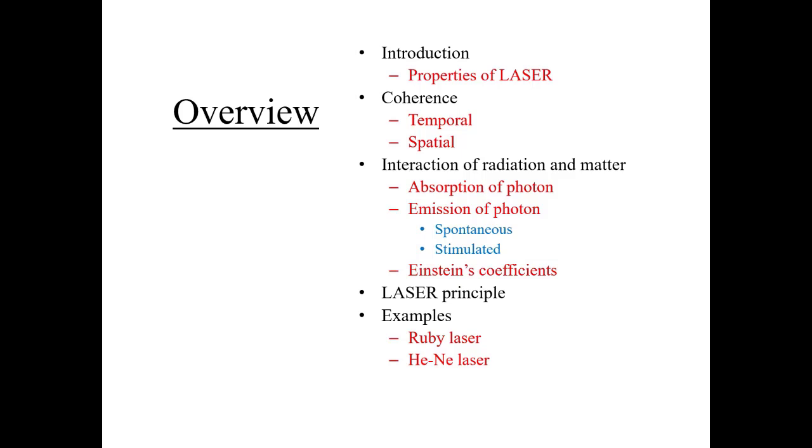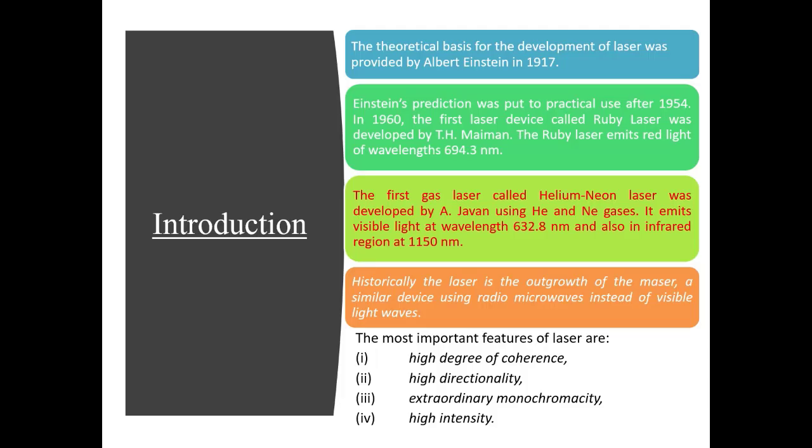In this, I shall explain the coherence of light, stimulated absorption and emission, and spontaneous emission of radiation. A few examples of laser will also be discussed after explaining the principle behind laser production. So, the theoretical basis for the development of laser was provided by Einstein in 1917.